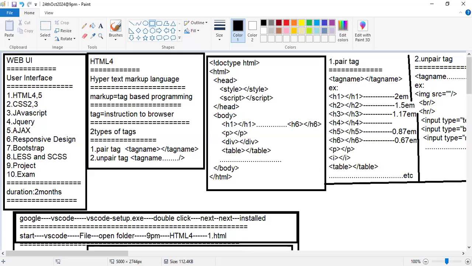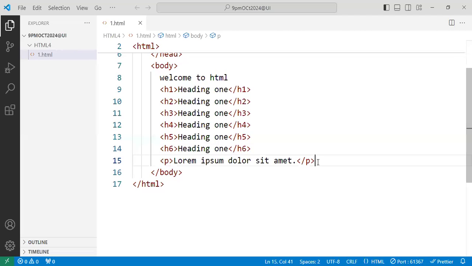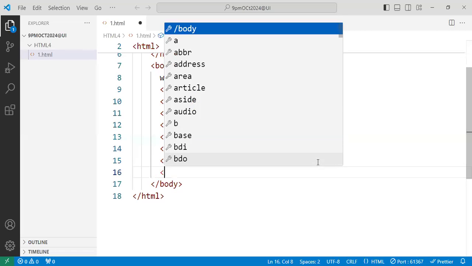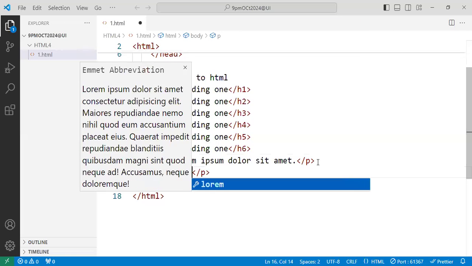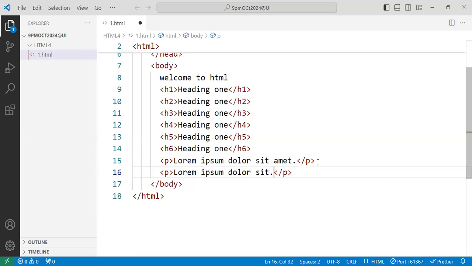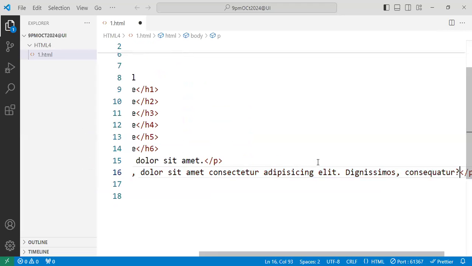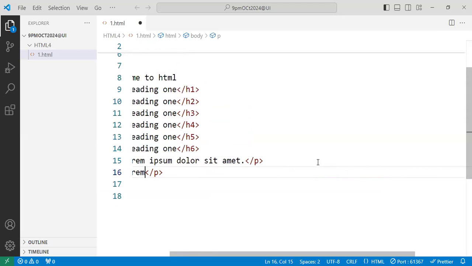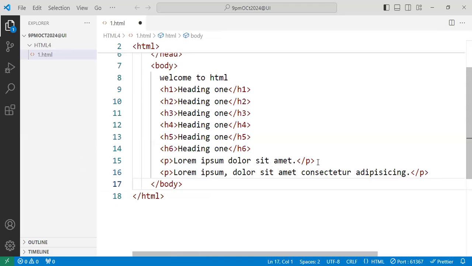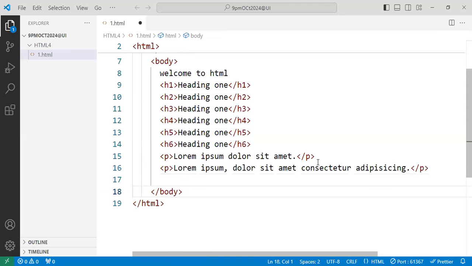Here the list of pair tags is here, starting with the paragraph tag. For dummy content in the paragraph, I can write lorem. If I write 4 words, if I write 10, see, 10 words, or if I write 7 words, like this we can write all the paragraph information.